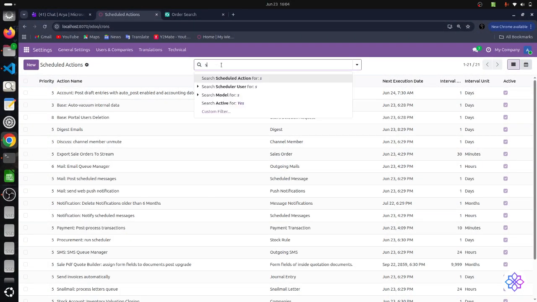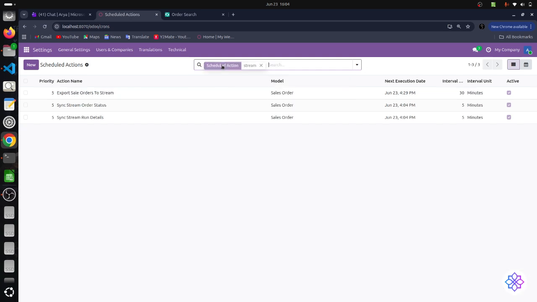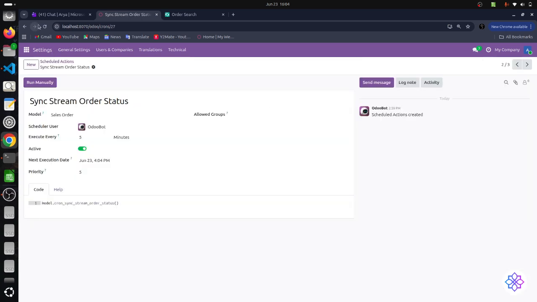Let's check whether it has run. It didn't run yet, so let's wait until it retrieves all the changes of order status.